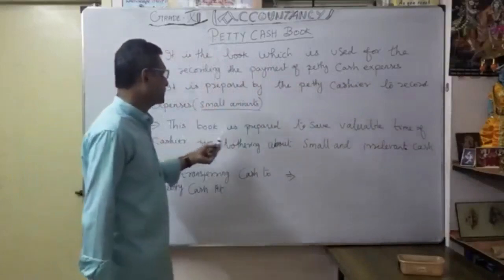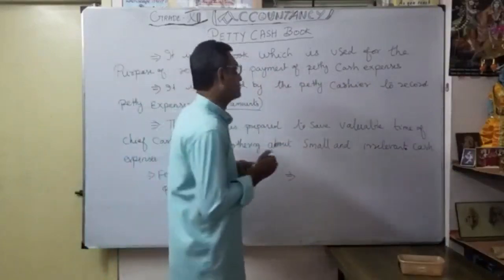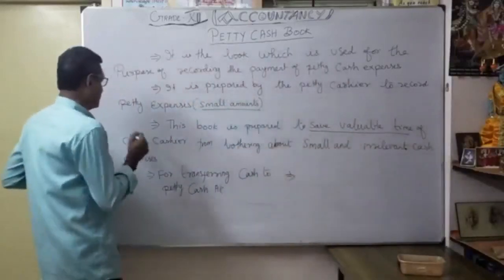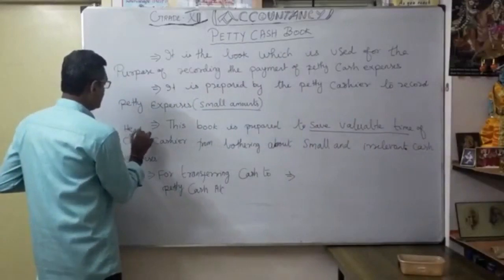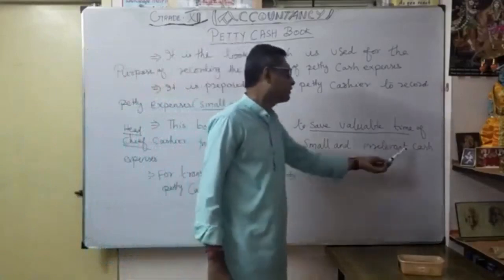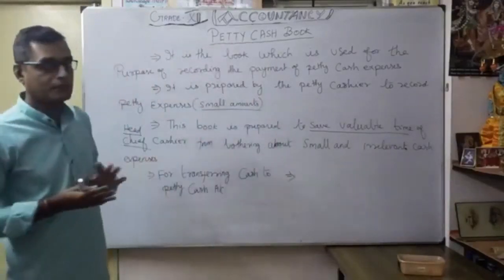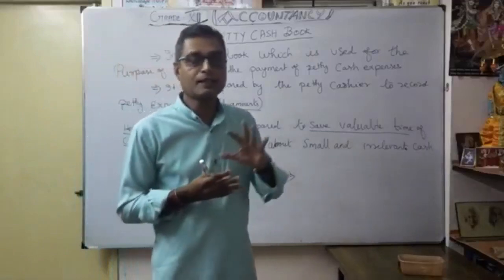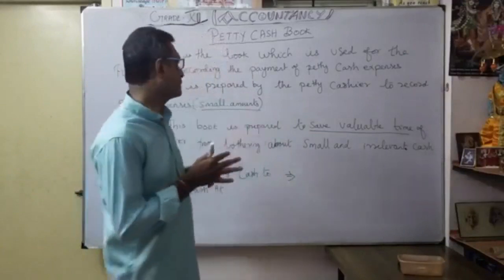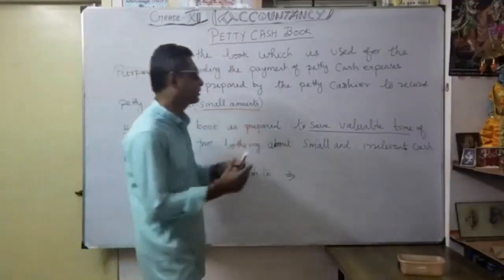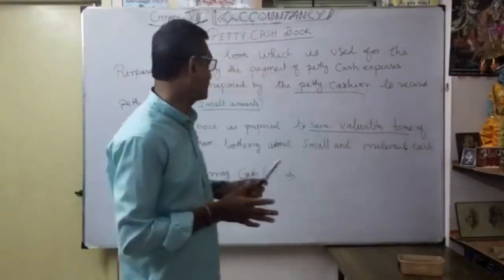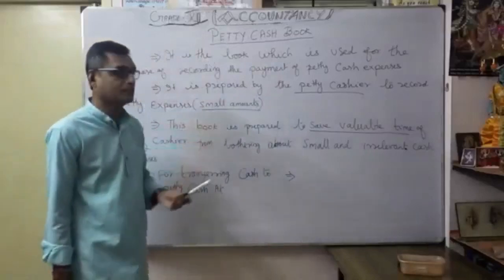So this book is prepared. What is the reason for that? First of all, to save the valuable time of the chief cashier, or the head cashier, from bothering about small and irrelevant cash expenses. So the chief cashier will concentrate on the bigger amounts in maintaining the cash book. For the smaller amounts, the petty cashier will take care of the day-to-day expenses. That's the idea here.